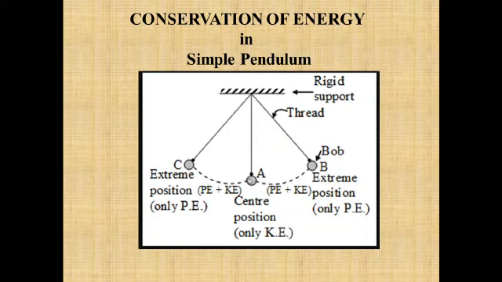Then it comes to point A. At point A there will be some kinetic energy. Then from A it will start to move to point B. Again its whole kinetic energy has been converted into potential energy, and this motion continues like this, where the potential energy and kinetic energy are interconverted into each other, and at all the points the sum of these energies remains constant. So again we can say by seeing this example that the total mechanical energy of the system remains conserved.